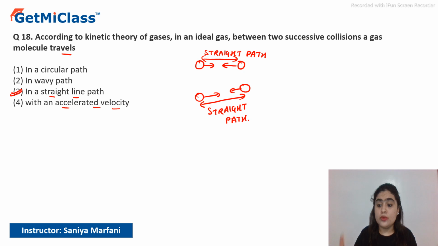Always, between two collisions, the molecule will travel in a straight line path. After collision they will go in whichever direction, we don't know which direction they are going, but in whichever direction they go, they will also follow a straight line path, not a wavy path. So that's why option 3 is the correct answer of this question.